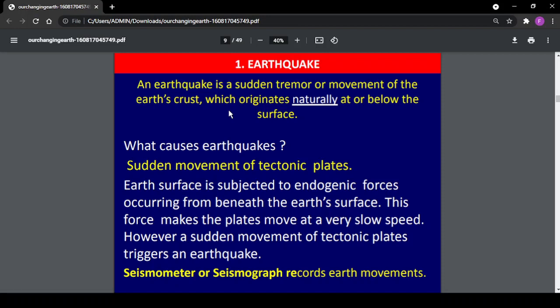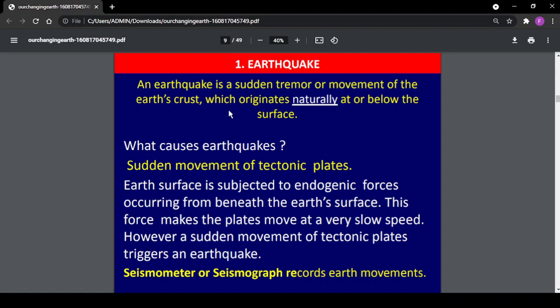Now, what is an earthquake? An earthquake is a sudden tremor or movement of the earth's crust which originates naturally at or below the surface. Now, what causes earthquakes? Sudden movements of tectonic plates. Earth's surface is subjected to endogenic forces occurring from beneath the earth's surface.